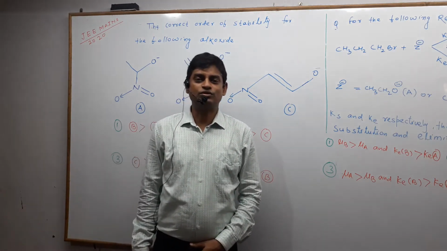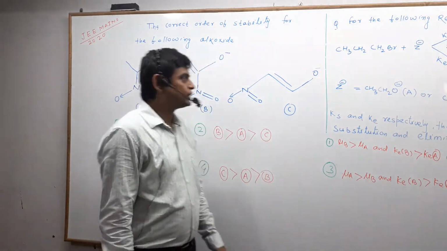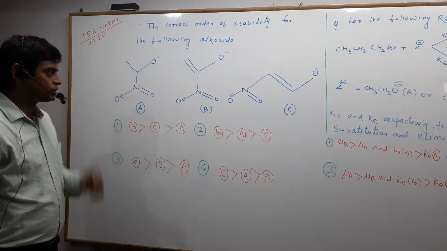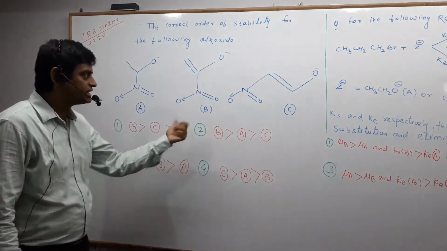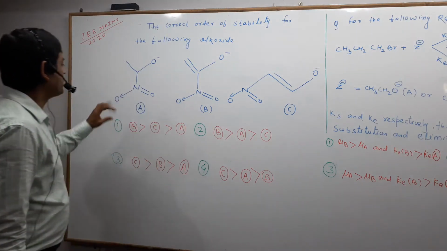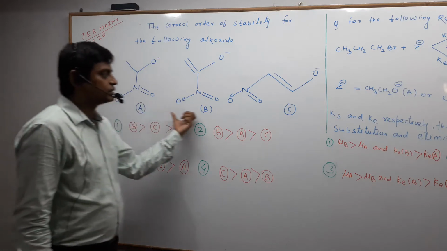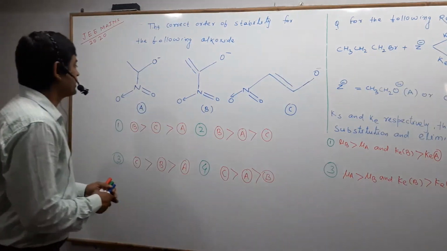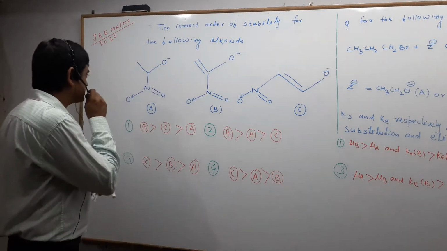As usual, we will discuss JEE Main's previous question. In this question, the correct order of stability for the following alkoxides is asked. There are three alkoxides given, A, B, and C. A very important thing is that NO2 is attached in all three compounds. So in option A, what is this?